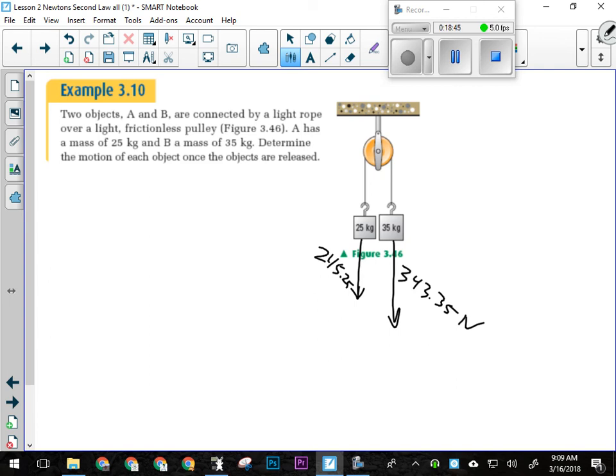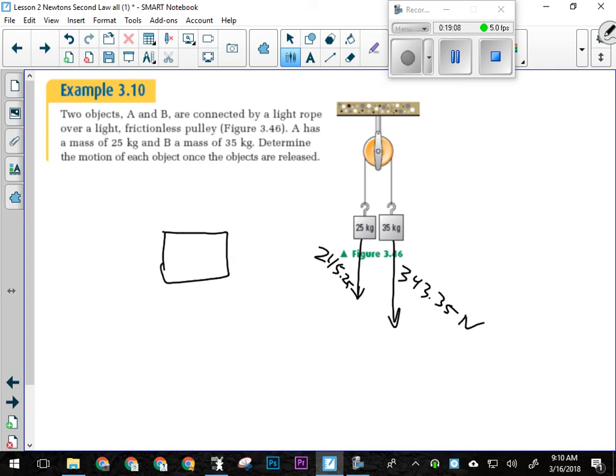Same. One can't fall faster than the other, or they'll catch one another, right? You ever see something go over a pulley and catch the other thing? Okay? You can't do that. If they accelerate at different rates, either the rope breaks or one catches the other, right? They have to accelerate at the same rate because they're a system. Okay? We're back to that idea that all parts of a system have the same acceleration. All right.